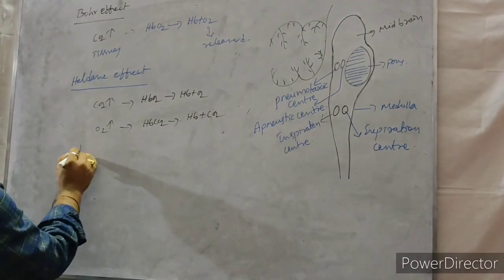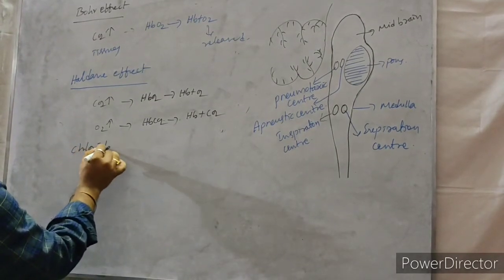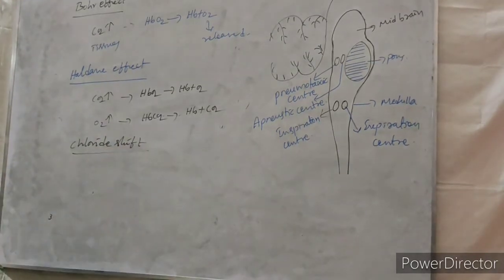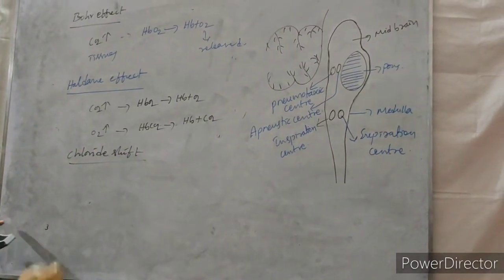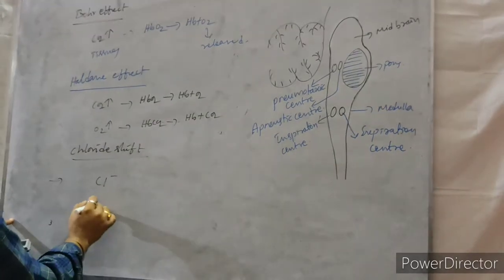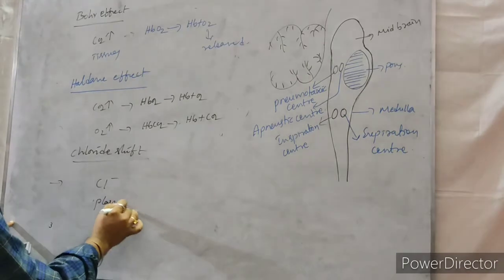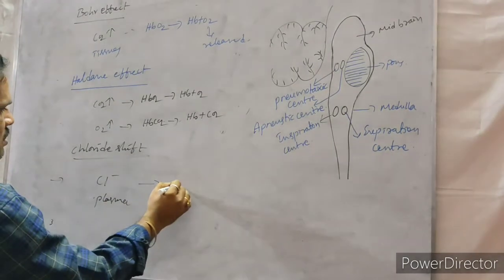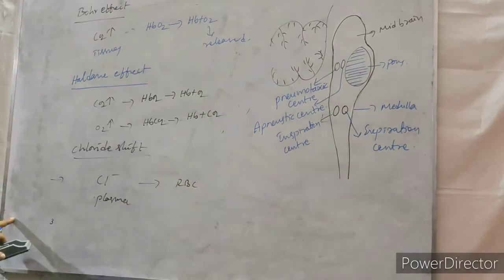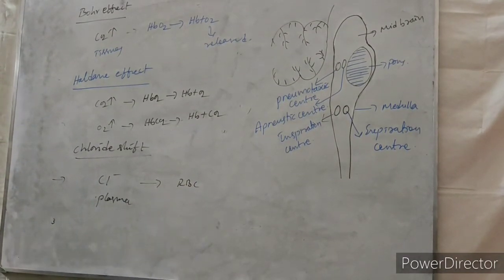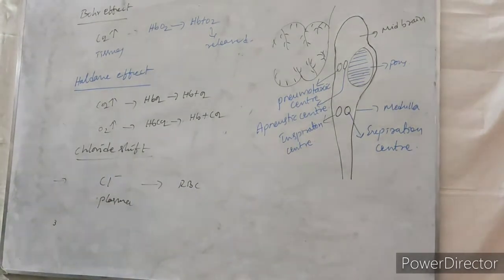The next one, chloride shift. What is the chloride shift? Chloride ions are transferred from plasma into RBC. This is called the chloride shift.